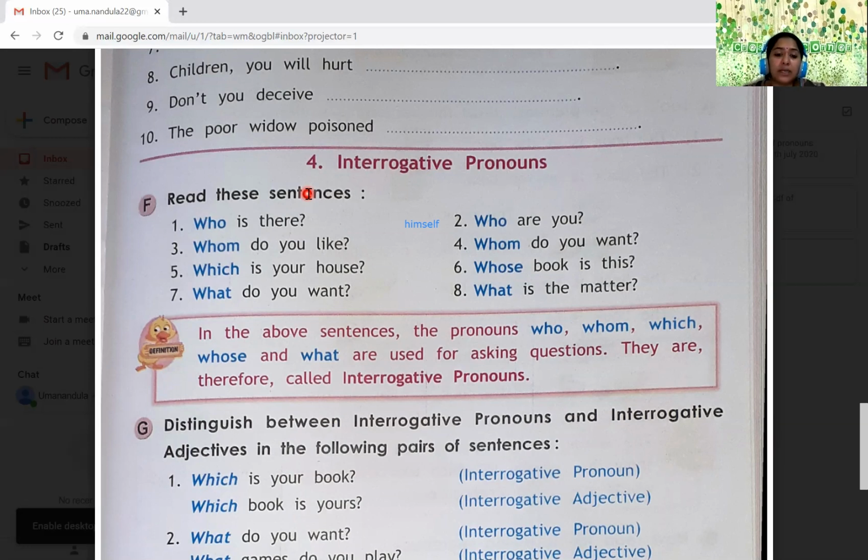So in the above sentences, what are they? Who is there? Whom do you like? Which is your house? What do you want? Who are you? Whom do you want? Whose book is this? What is the matter? So in all these questions, when you put a question, they are called interrogative pronouns. All the blue colored words are nothing but interrogative pronouns, children.